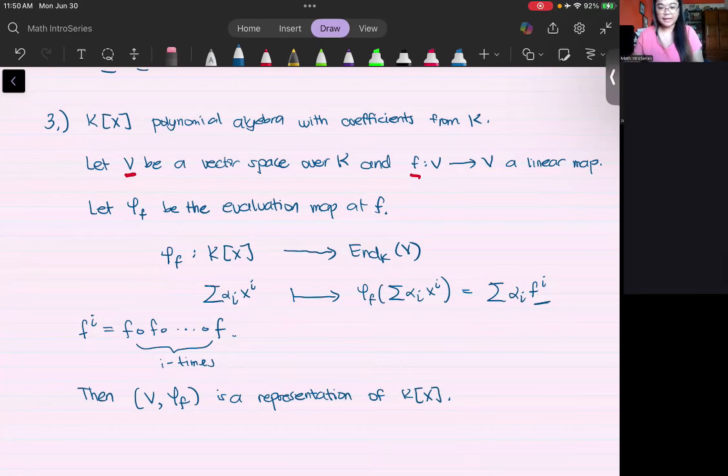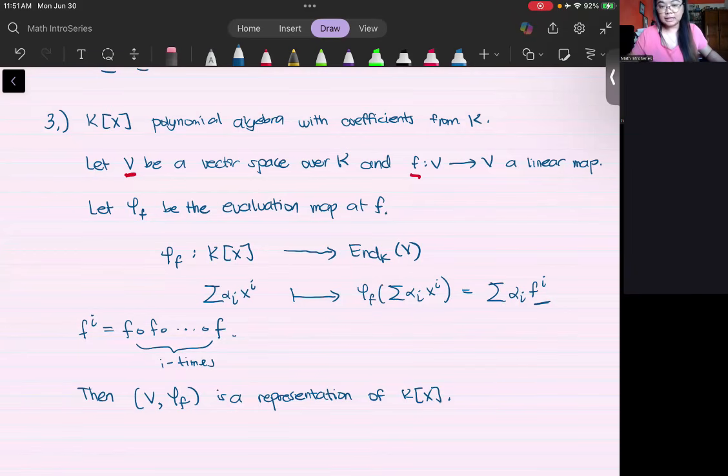So what we have realized here, we started with the polynomial algebra with coefficients from K, and we just set any vector space and any linear map, and we got this representation. This means that that's what we need. You just take any nice vector space that you like and any linear map, then you already have yourself a representation, because we define this very arbitrarily.